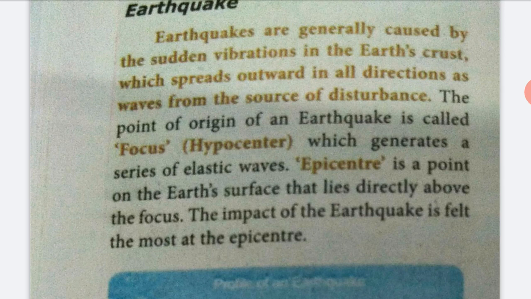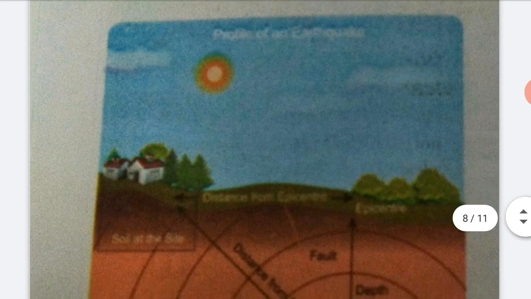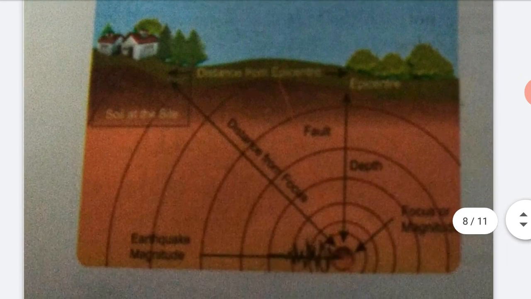Now you see the profile of an earthquake. The center point of the red circle is called the focus. The length between the focus point and the earth's surface is called the depth. The place on the earth's surface where the waves arrive is called the epicenter.